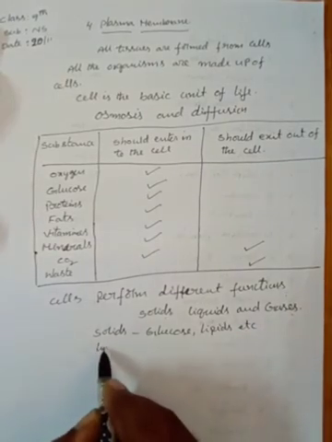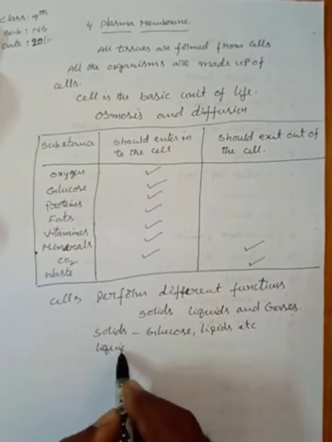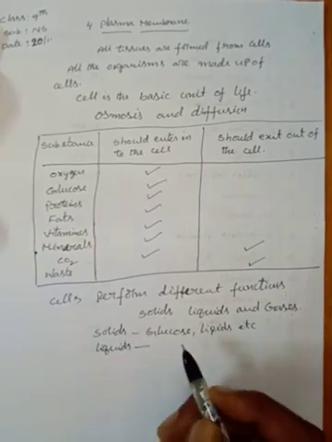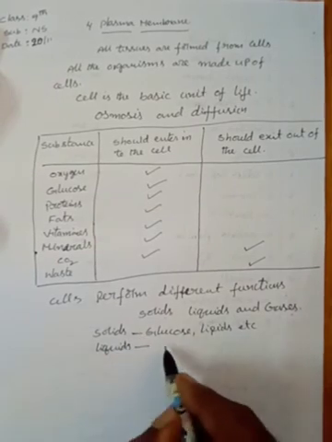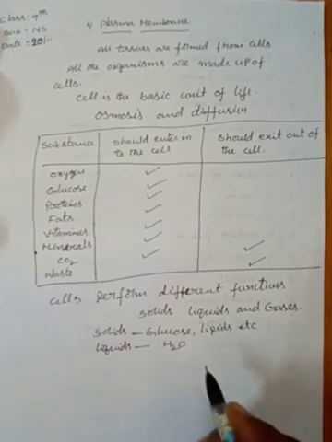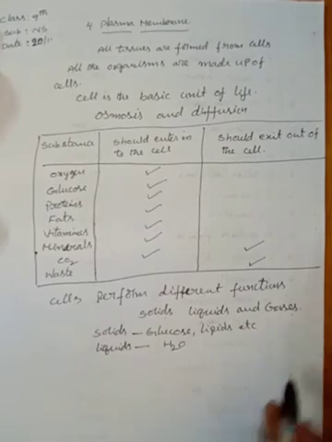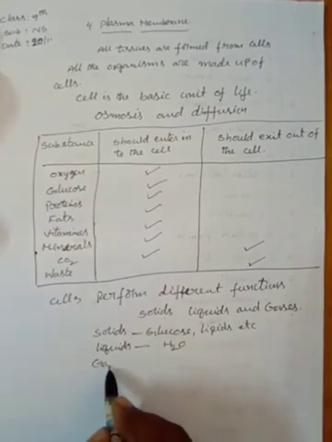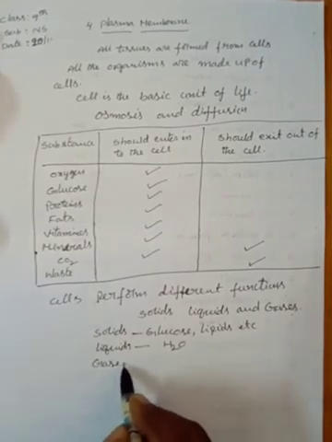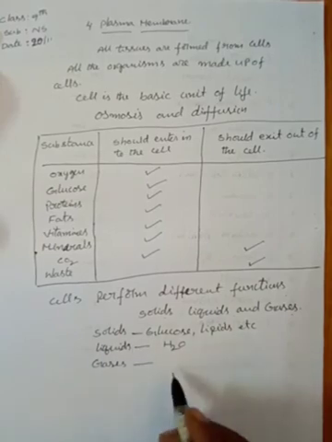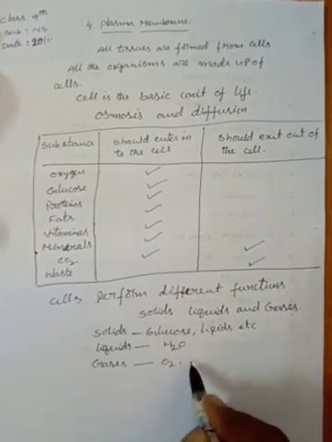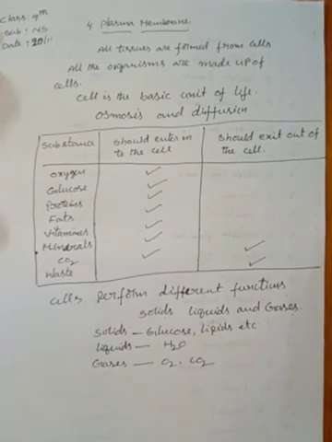Next one, liquids. What are the liquid materials needed for us? Water is a very essential nutrient. And some gases are also needed. What are the examples of gases? Oxygen and carbon dioxide.